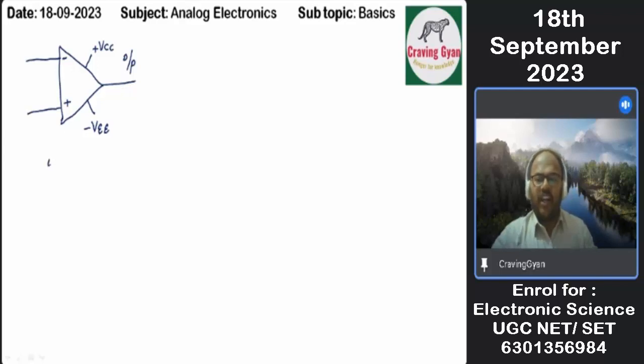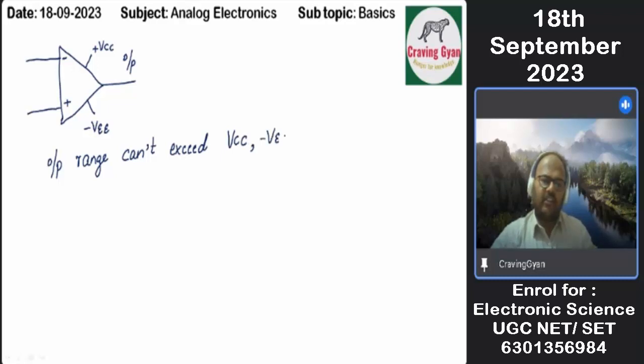Now, what is the output range? The output range can't exceed VCC, and on the negative side it can't exceed minus VEE. Now what I mean by this?